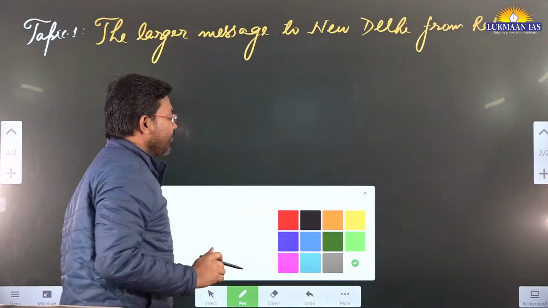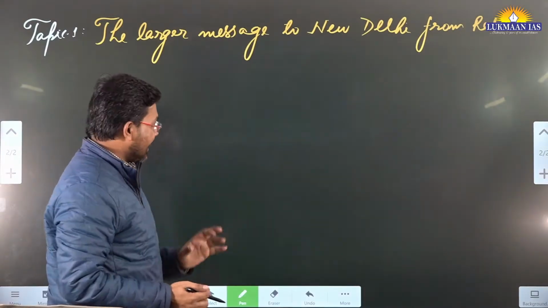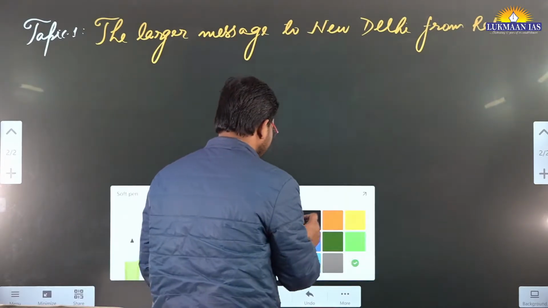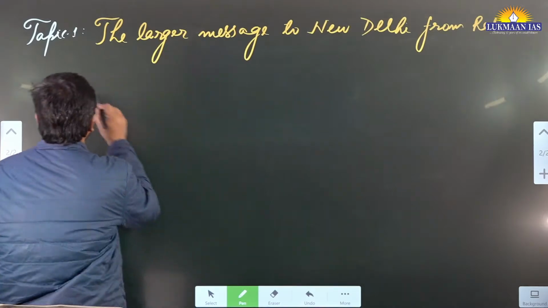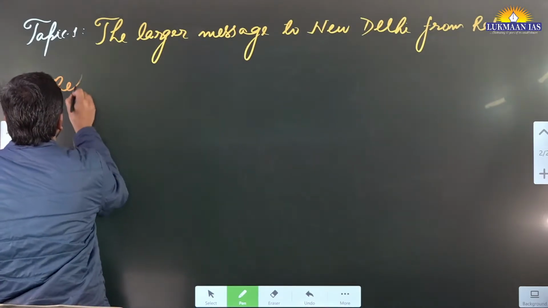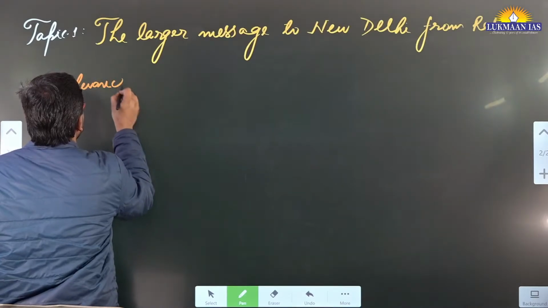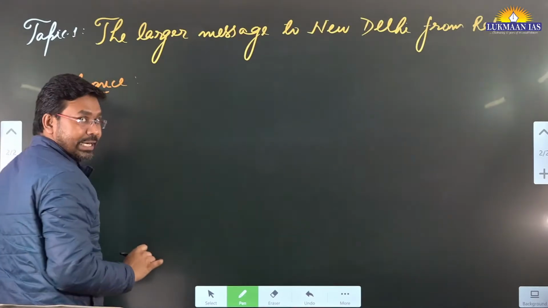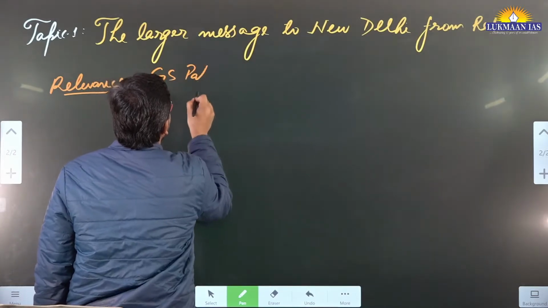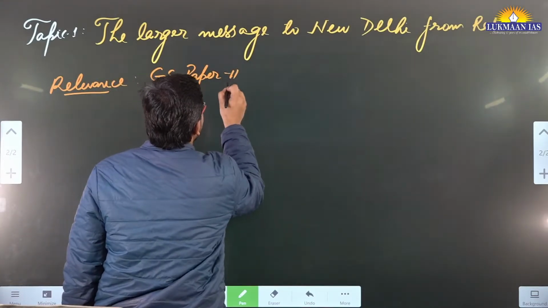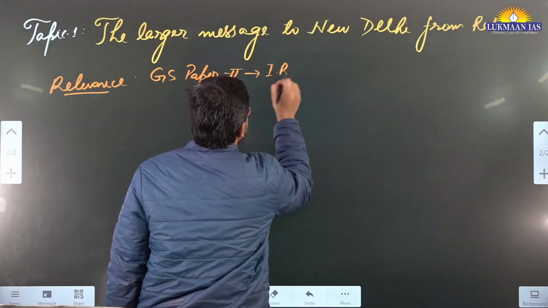So basically, as we discussed in the beginning of today's discussion, the Red Sea is a kind of area of tension at this point of time. So we are going to understand about the conflict that is arising in the Red Sea region. If we talk about the relevance of this particular article, this is important under GS paper 2 of the mains exam, under international relations.